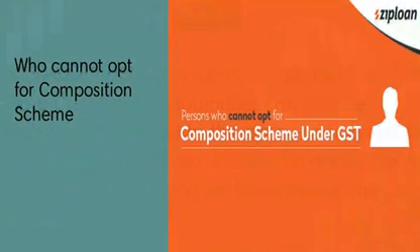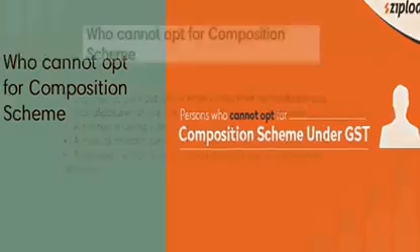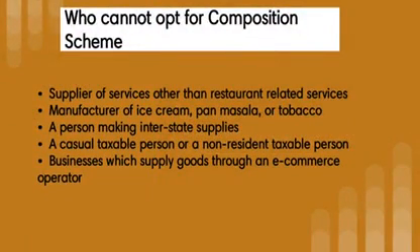Next, who cannot opt for the composition scheme? We can see it briefly. Suppliers of services other than restaurant related services, that is, it's fully for goods related supplies other than restaurant related supplies. Manufacturers of ice cream, pan masala or tobacco. As we already saw, persons making interstate supplies cannot opt for the composition scheme. Businesses which supply goods through an e-commerce operator cannot opt for the composition scheme.